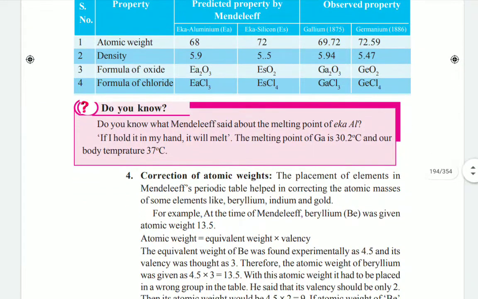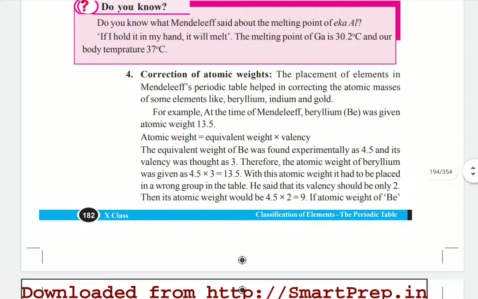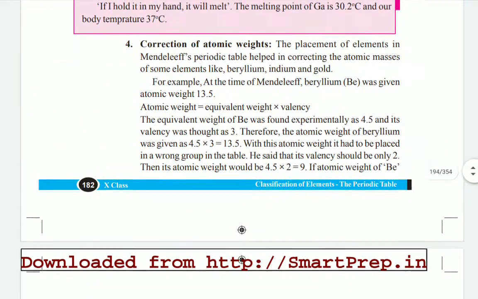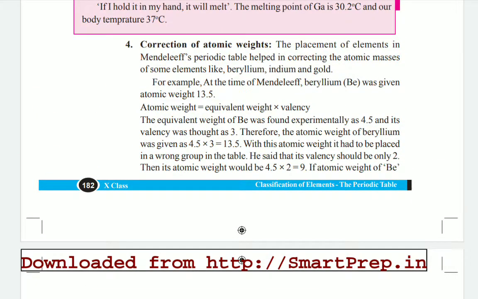And the fourth one, correction of atomic weights. The placement of elements in Mendeleev's periodic table helped in correcting the atomic masses of some elements like beryllium, indium and gold. Before this table, we already learned some classifications: Newlands' law of octaves, and before that Dobereiner's triads. Dobereiner's triads were classified on the basis of atomic weights only, but those were uncorrected atomic weights.